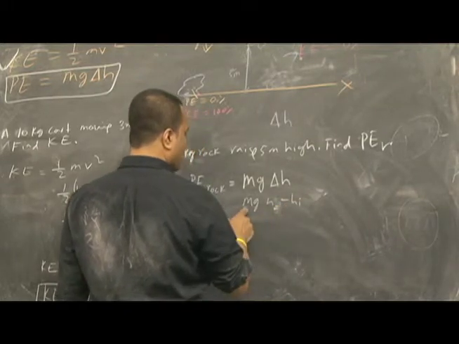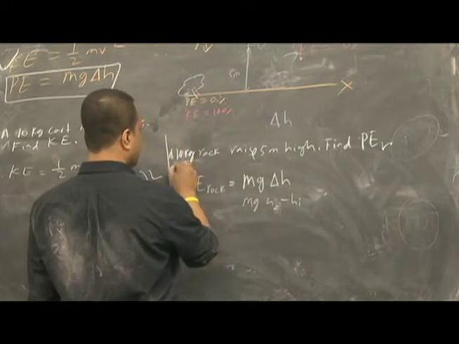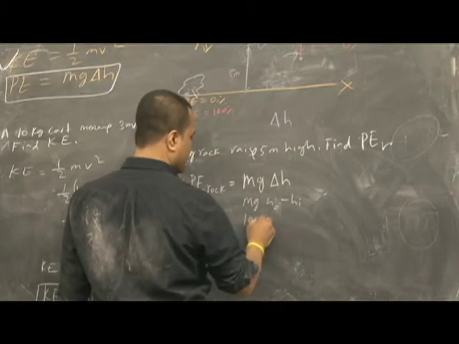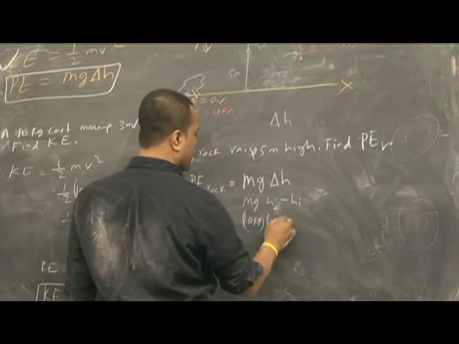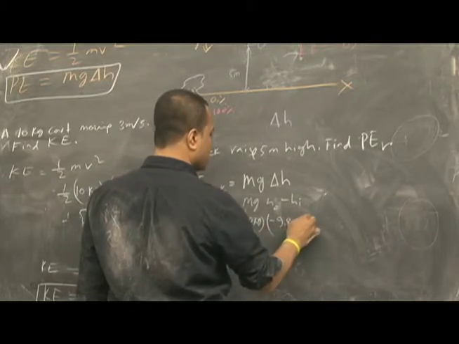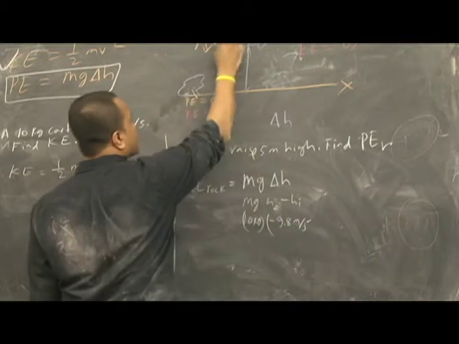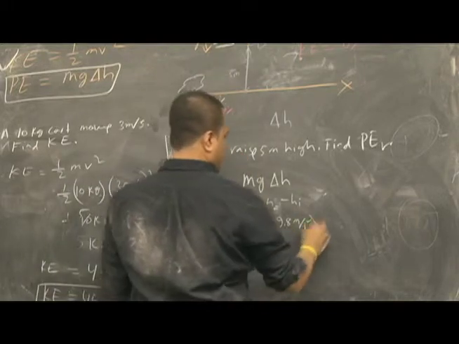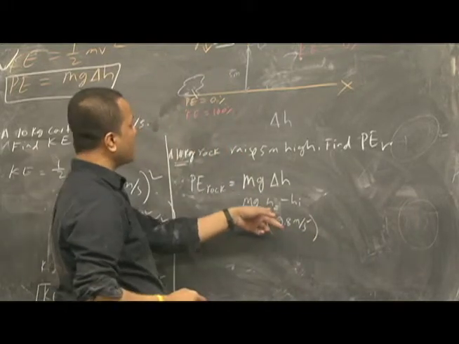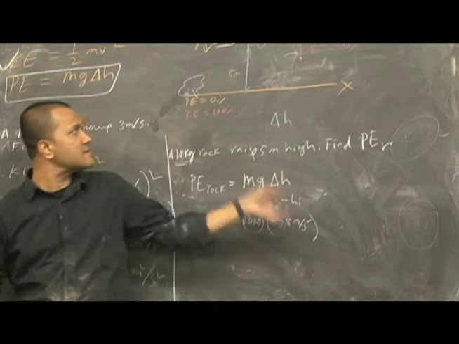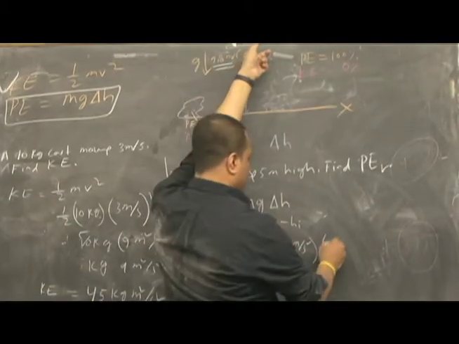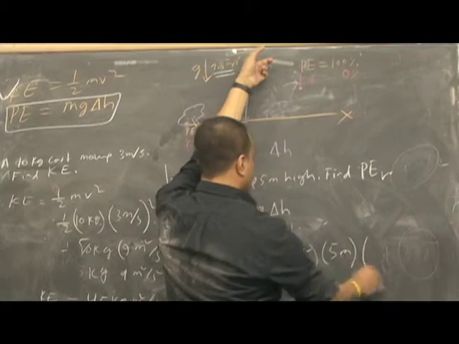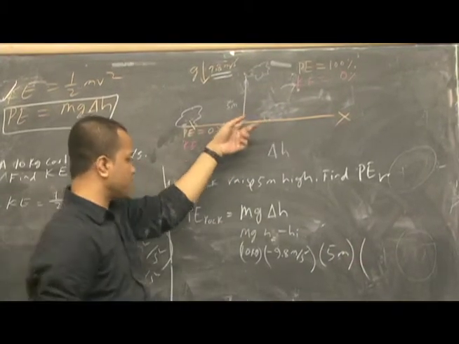So what is m? m is 10 kg. What is g? g is negative 9.8 meters per second squared. We already said that. And H final is 5 meters, and H initial is 0 meters.